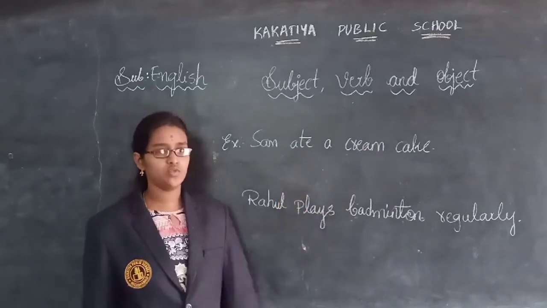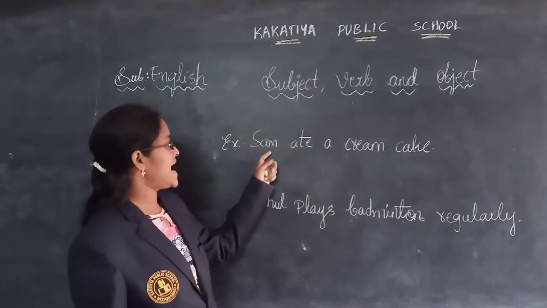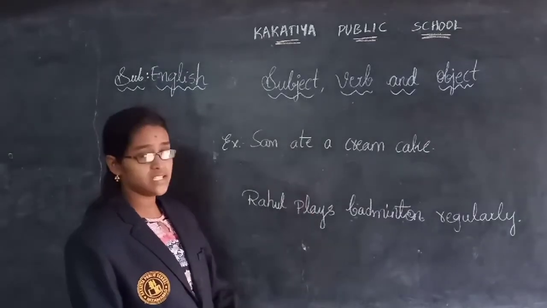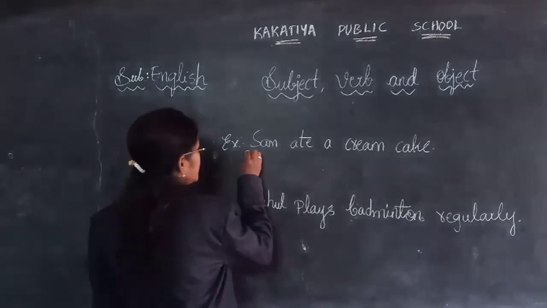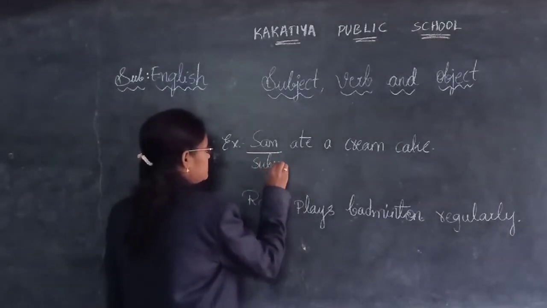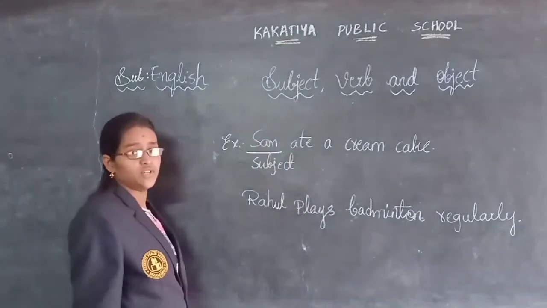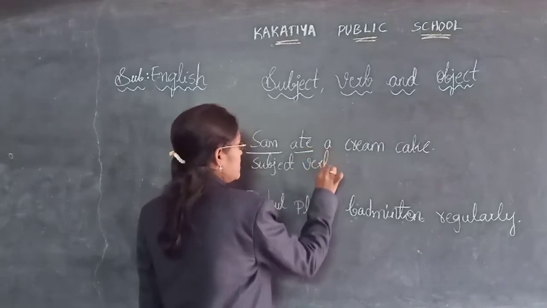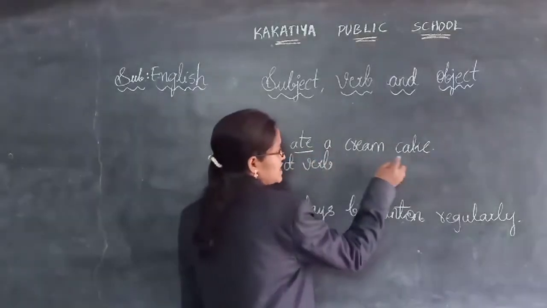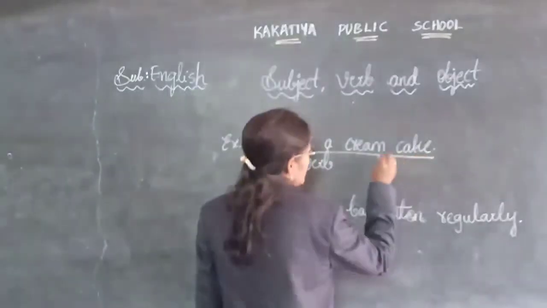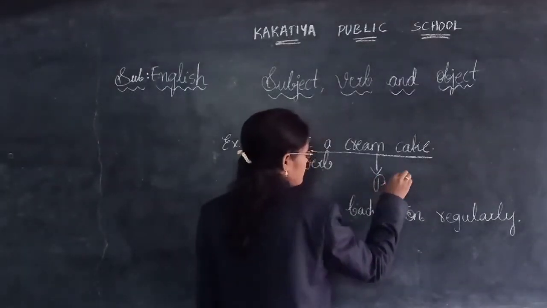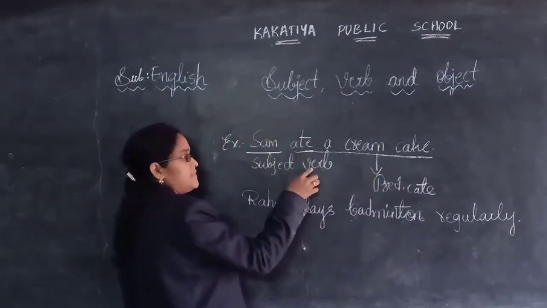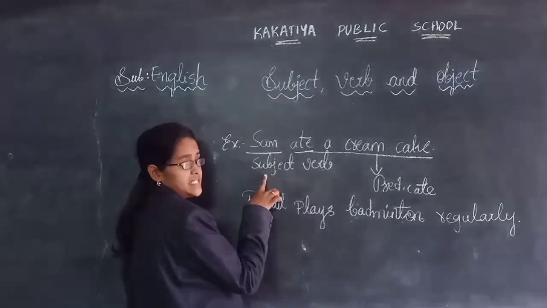So here I have written two sentences. What is the first sentence? Sam ate a cream cake. In this sentence, which is the subject, children? Sam is the subject. And which is the verb? Ate is the verb. So this is the subject, and the total remaining part is the predicate. In this, ate is the verb and Sam is the subject.